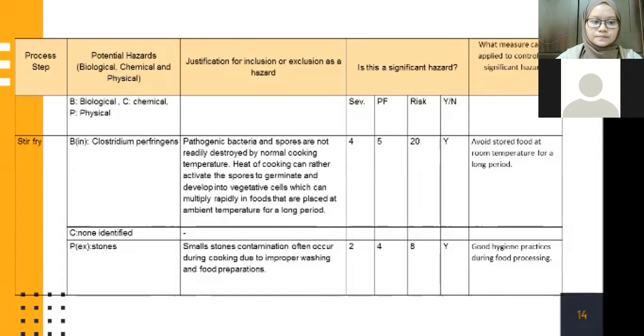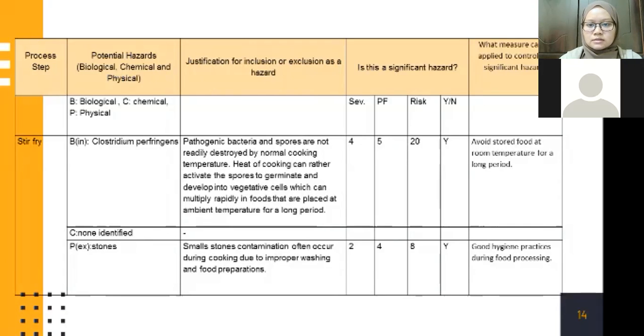Next is the chemical potential hazard, which is not identified and not likely to occur in this process. Next is the physical potential hazard, which is contamination with stones. And the justification for this hazard is that small stones contamination often occurs during cooking due to improper washing and food preparation.